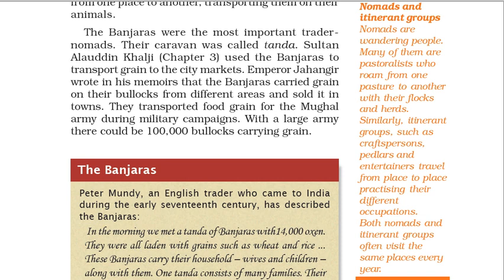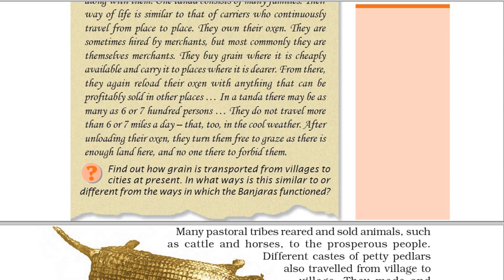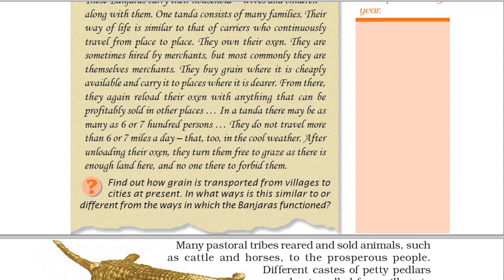The Banjaras. Peter Mundy, an English trader who came to India during the early 17th century, has described the Banjaras. In the morning, we met a tanda of Banjaras with 14,000 oxen. They were all laden with grains such as wheat and rice. These Banjaras carry their household, wives, and children along with them. One tanda consists of many families. Their way of life is similar to that of carriers who continuously travel from place to place.